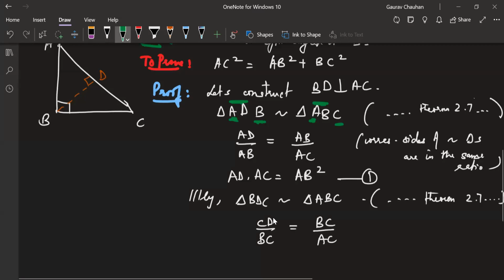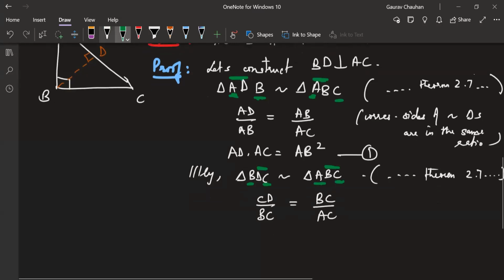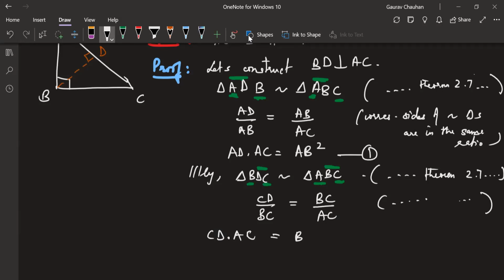Everyone following me so far? Any questions? The reason is again the same: corresponding sides of similar triangles are in the same ratio. Now I'm going to again cross multiply. That gives me AC into CD is equal to BC square. That gives me the second equation.